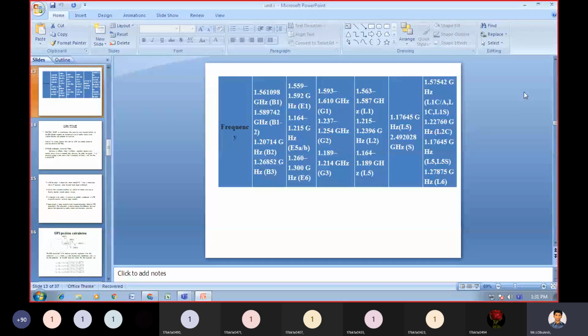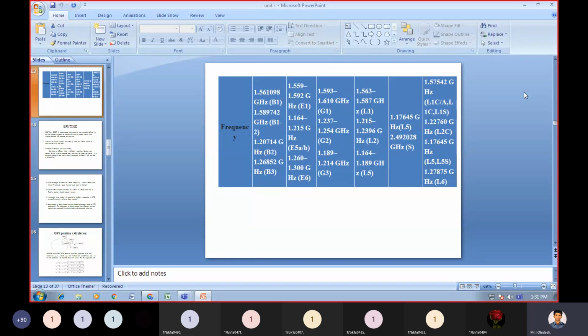Coming to the frequency. The B1 frequency is 1.561098 gigahertz and the B2 second band frequency is 1.589742 gigahertz.